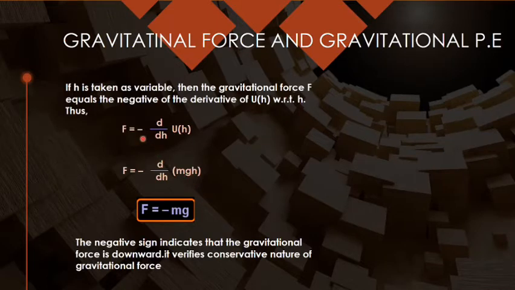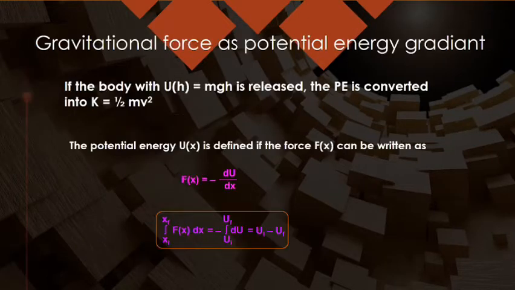The negative sign again shows the attractive nature of the gravitational force. So I can write the gravitational force as the negative of the potential energy gradient.